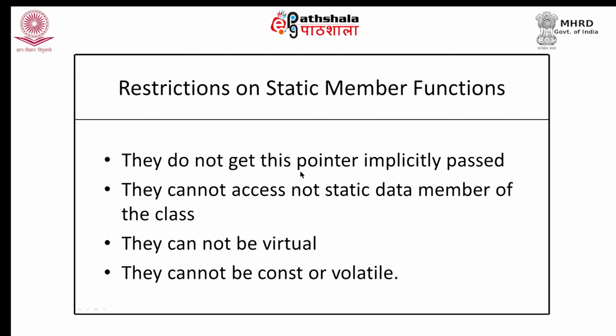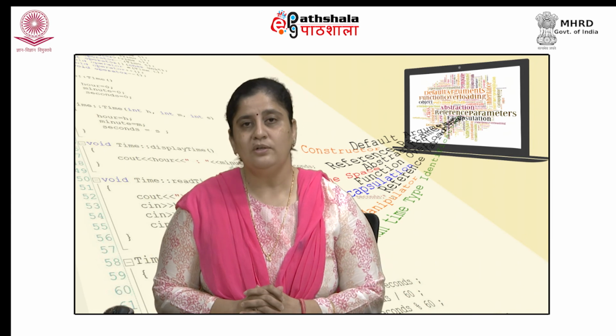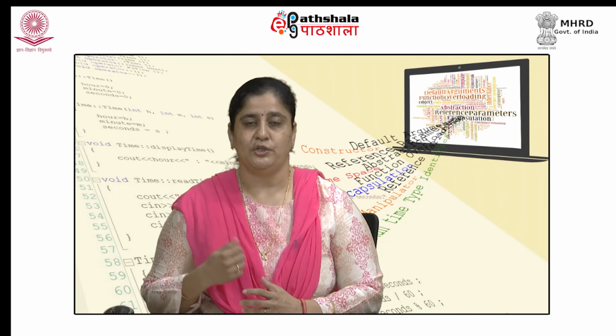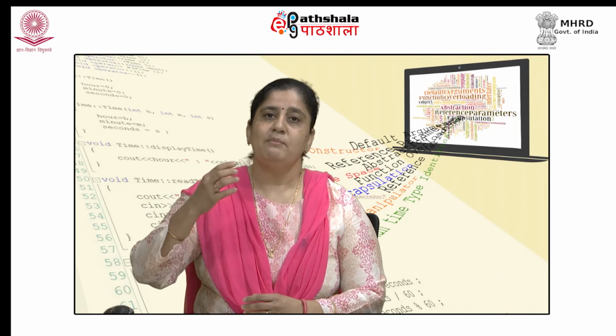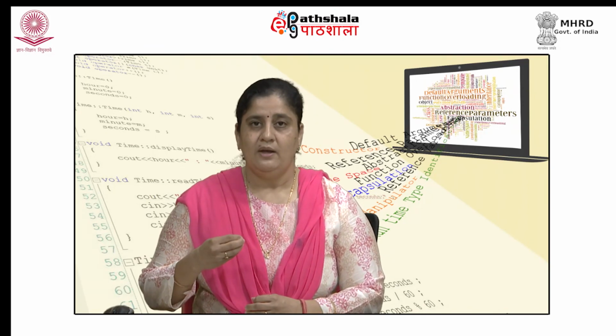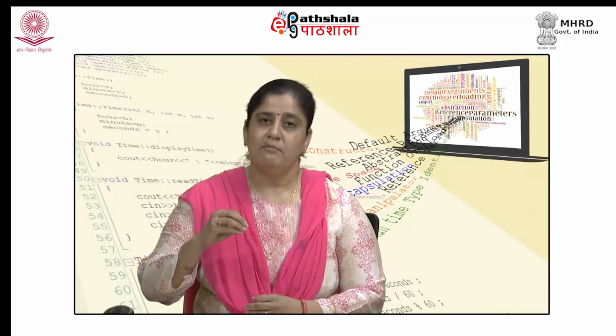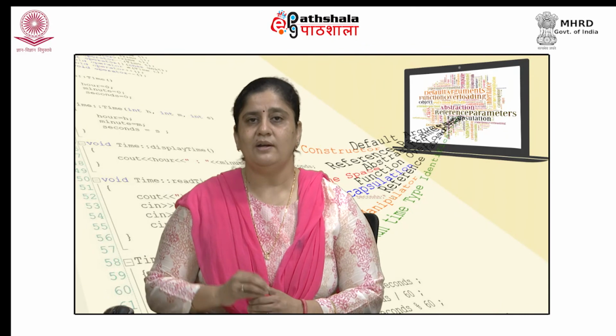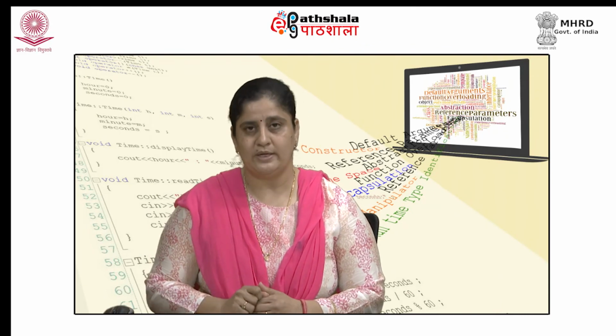They do not get the this pointer implicitly passed. What is the this pointer? The this pointer is a pointer which holds the address of the object which has invoked the function. So, if I have a member function in a class and I invoke it, for example, let us say I have an object S of the student class.